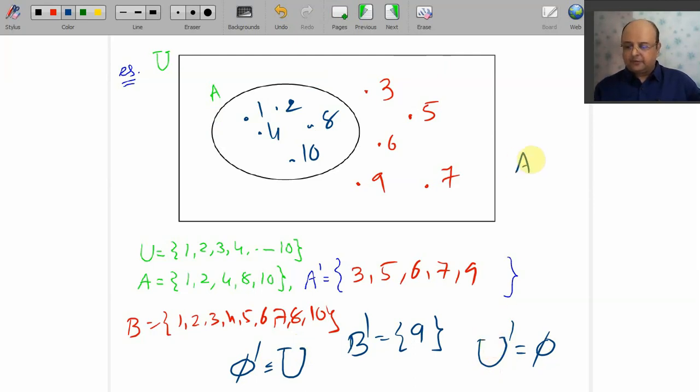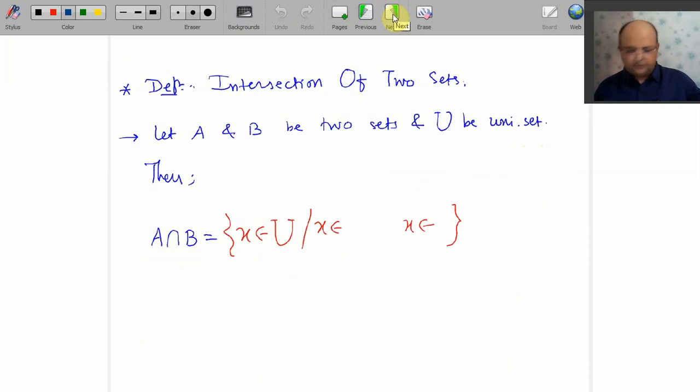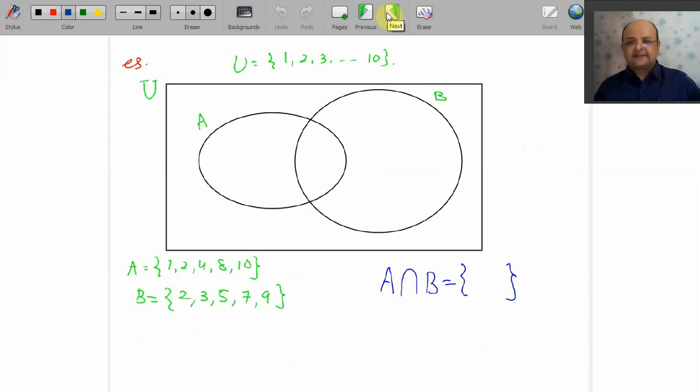We go for the complement of the complement. Dushman ka dushman, so the complement of the complement is A itself. So that is easy. We will understand all these formulas. Now we go for something interesting. One more thing, A intersection B.